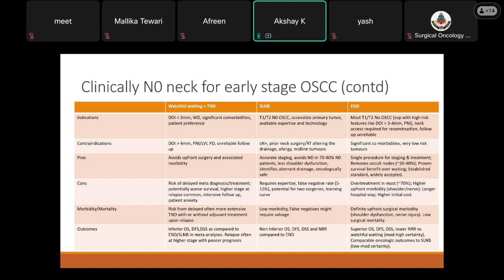It has a proven survival benefit over waiting, and it is an established standard which is widely accepted. The disadvantage is it is overtreatment in almost 70% of this cohort, with higher upfront morbidity of shoulder or nerve injury, longer hospital stay, and high initial cost. For morbidity and mortality, there's definitely upfront surgical morbidity, shoulder dysfunction, nerve injury, vessel injury, and low surgical mortality. Outcomes: it has a superior overall survival, disease-free survival, disease-specific survival, and lower remaining risk as compared to watchful waiting, and comparable oncological outcomes can be seen as compared to sentinel lymph node biopsy in this cohort.